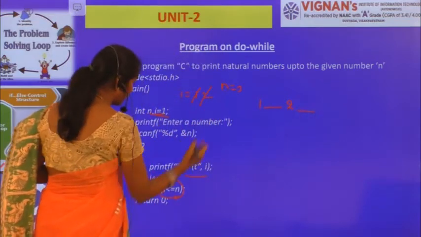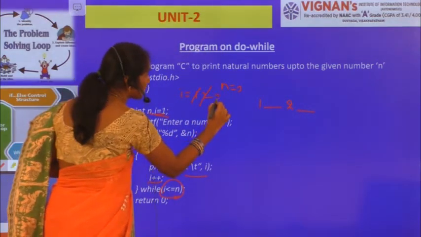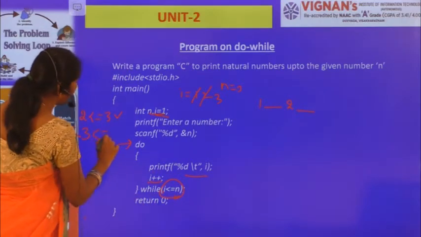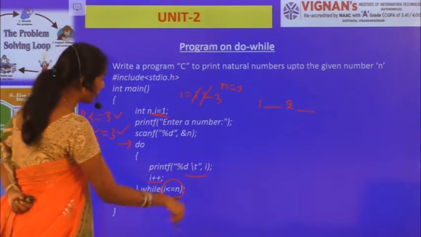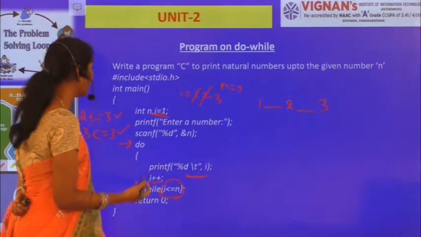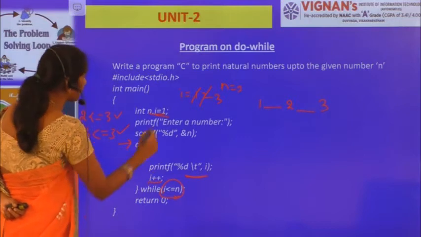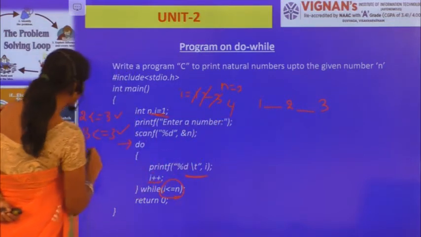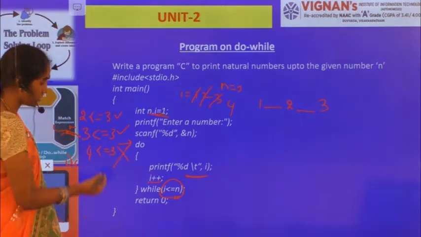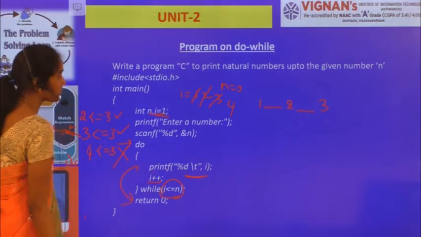Now what is the i value? i will be updated with i plus plus. Now what is the i value? 3. Now again I am checking the condition, which is 3 less than or equal to 3. The condition is again satisfied. So again I am displaying the statement printf i, so this 3 will be displayed. Now again i plus plus, the i value is now 4. Now I am checking the condition: 4 less than or equal to 3. The condition failed. Since the condition is failing, I am coming out of the loop, which returns 0.